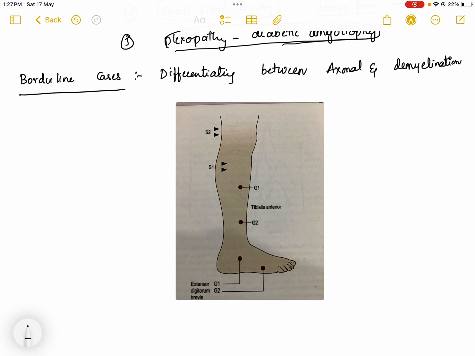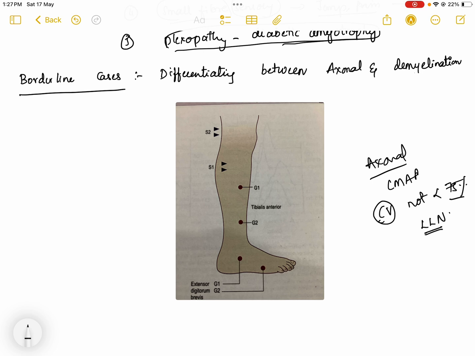Sometimes in axonal neuropathies, if it is a borderline case, for example, CMAPs are decreased and conduction velocities are not less than 75% of the lower limit of normal.